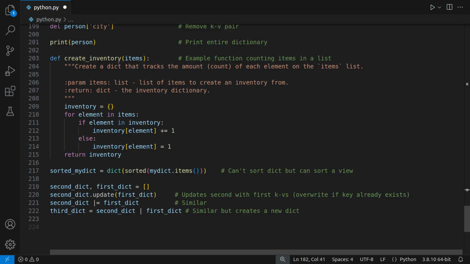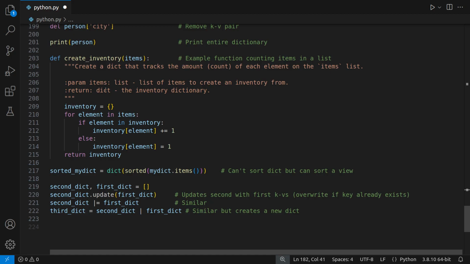So here is an example. You've got a function called create_inventory, and what this is going to do is count items in a list. I've actually got here a docstring which explains it, which is good practice. It tells people the purpose of the function. It also says here the parameter and what it's called and what the type is. It's a type list and a description of that type. It's a list of items we want to create the inventory from.